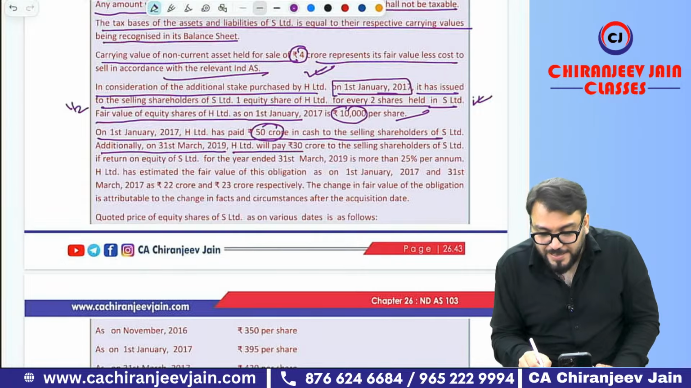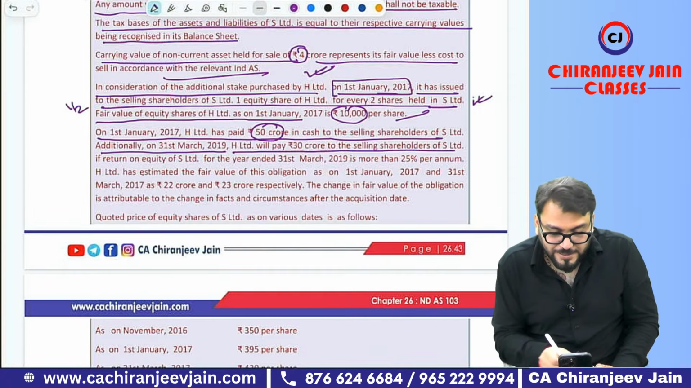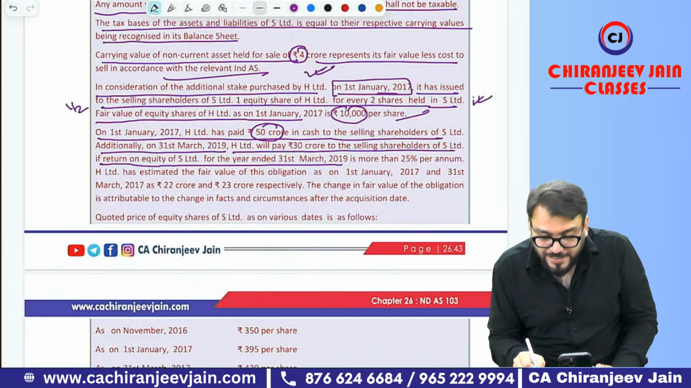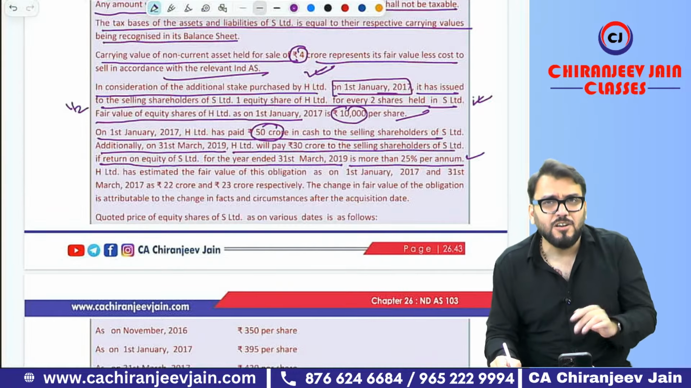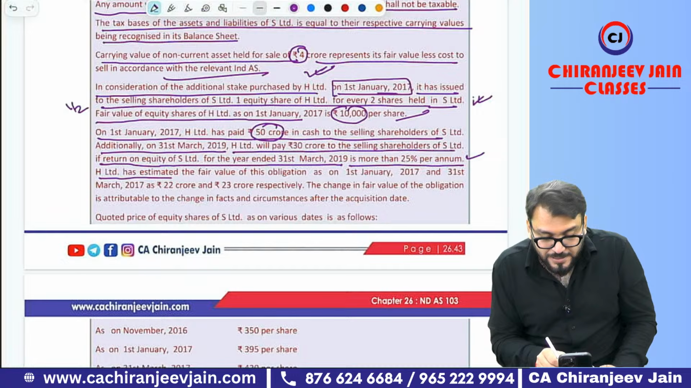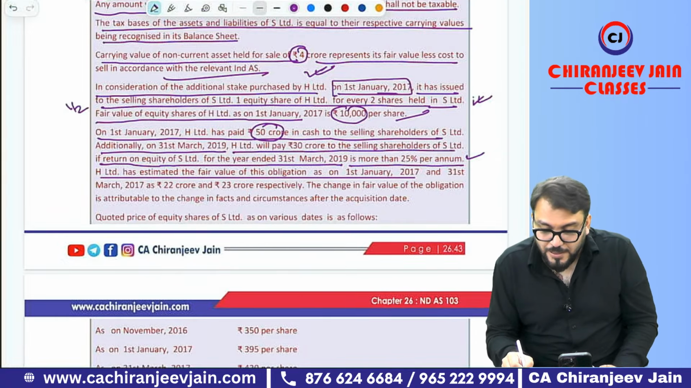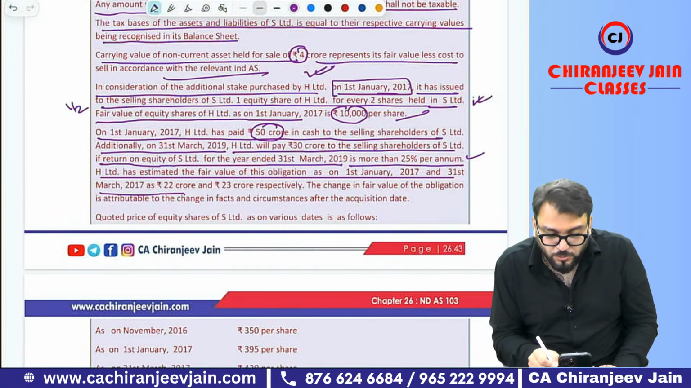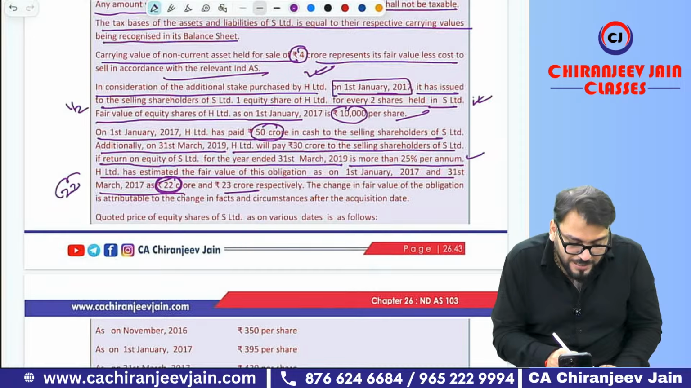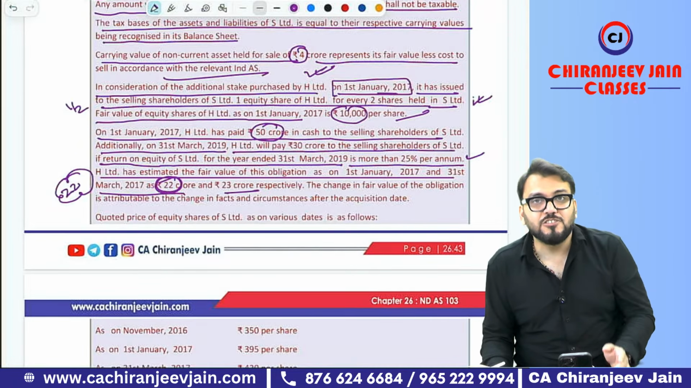H Limited will pay 30 crore to the selling shareholders if return on equity for the year ended 31st March 2019 is more than 25% per annum. You can say there is a contingency. It will become contingent consideration. S Limited has estimated the fair value of the obligation as on 1st Jan 2017 as 22 and on 31st March 2017 as 23. So this is the fair value on the date of acquisition, and it will be recognized initially on the date of acquisition as 22 crore.